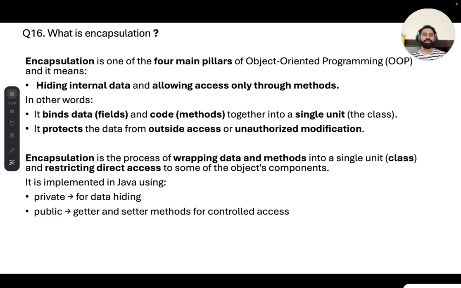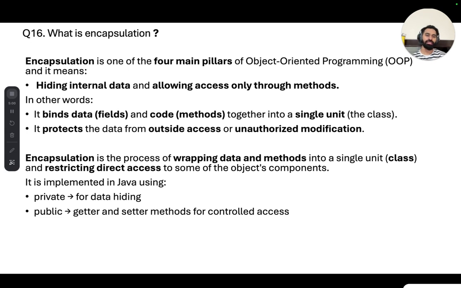In other words, you can say it binds the data fields and code methods together into a single unit. It protects the data from outside access or unauthorized modification, because we are providing the variable with a private keyword so that it cannot be accessed directly from outside. If you have to access it, you can use the getter method.